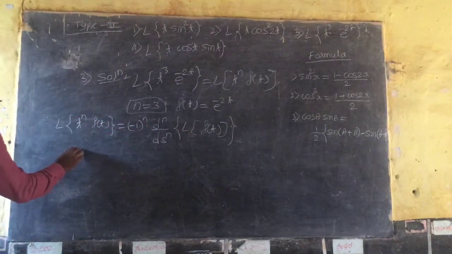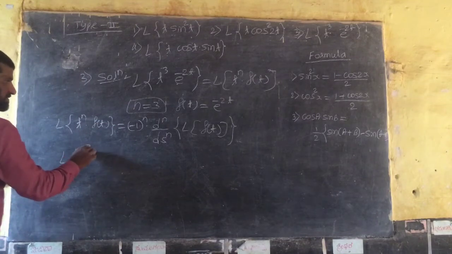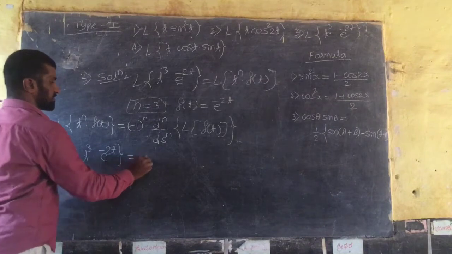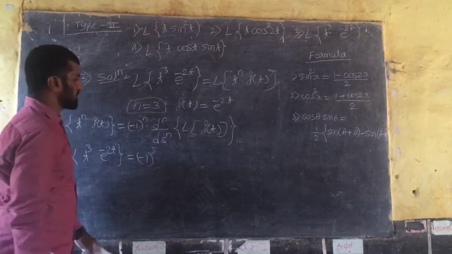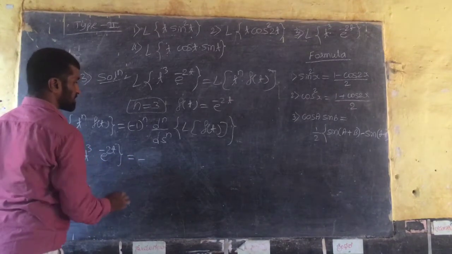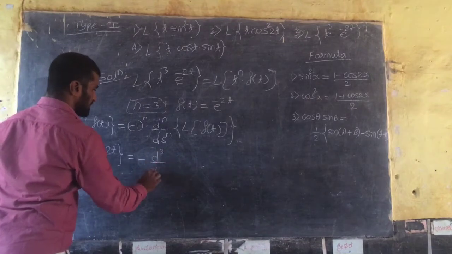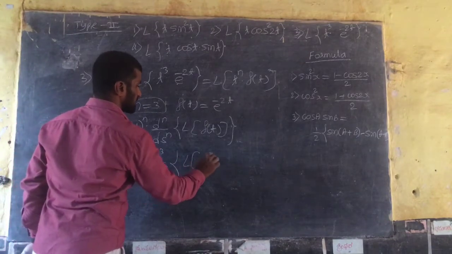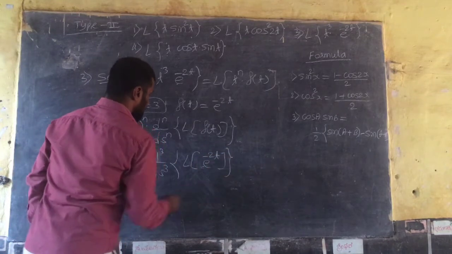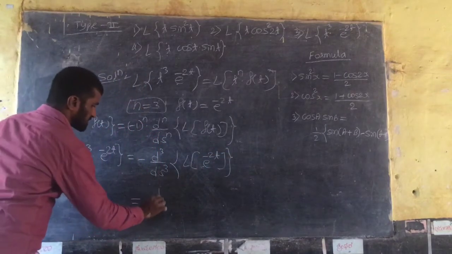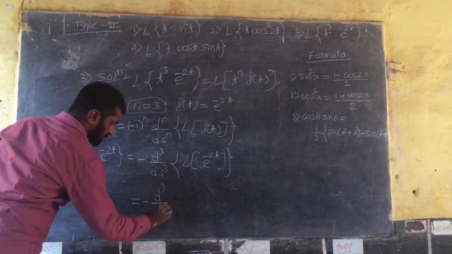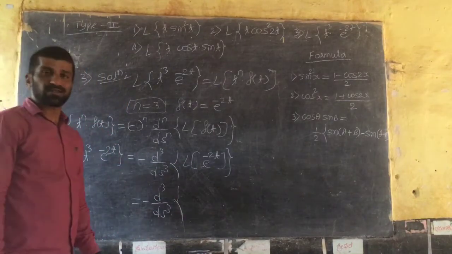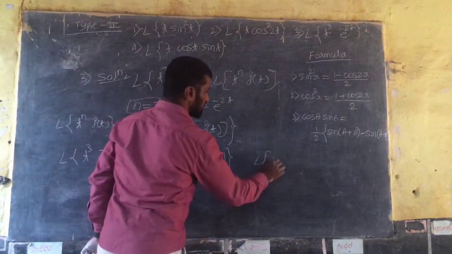Put n is equal to 3, t cube, f of t is e raised to minus 2t. So minus 1 whole cube, which is again minus d cube divided by ds cube of Laplace of e raised to minus 2t. So that equals minus d cube divided by ds cube of Laplace of e raised to at, the Laplace formula for e raised to at.